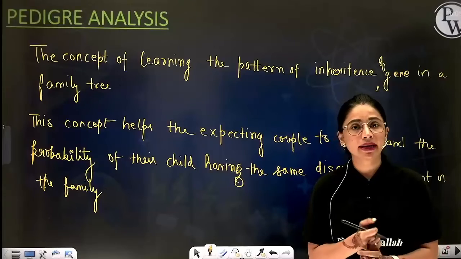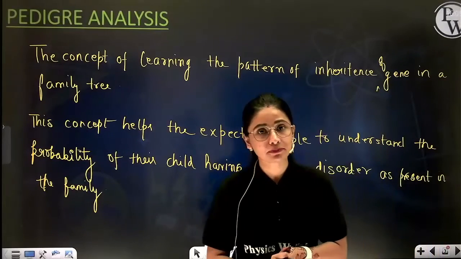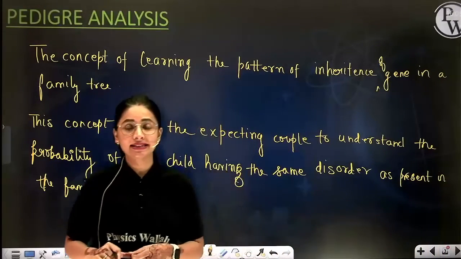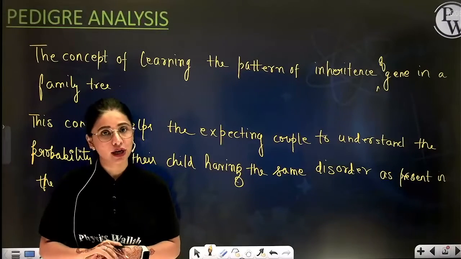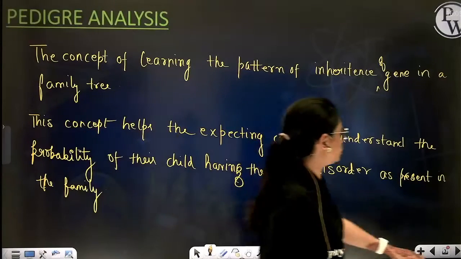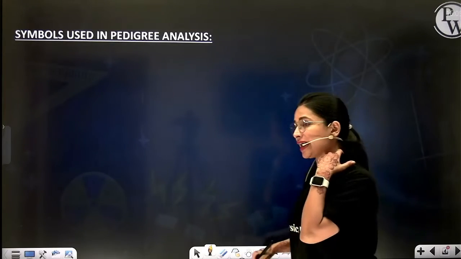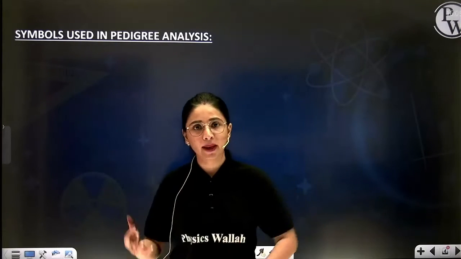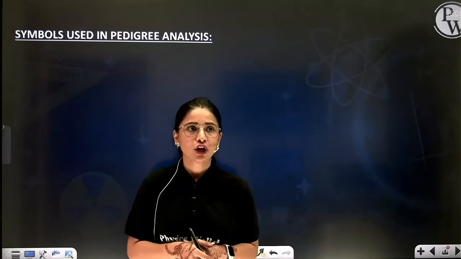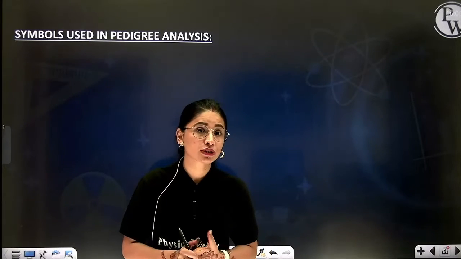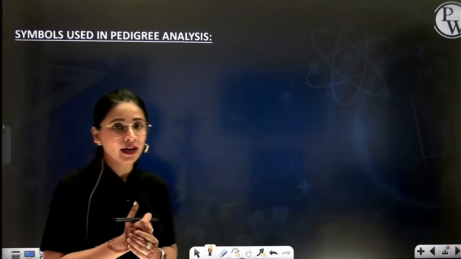But today we are mainly going to concern ourselves with the different types of disorders that we can easily trace in a pedigree chart. But before that, you should know there are symbols that have to be used while you denote a male or a female or a child. So first we are going to see the symbols which are to be used in a pedigree chart.